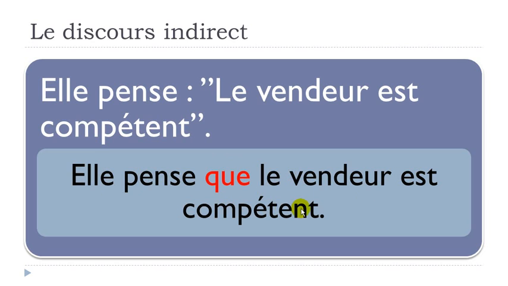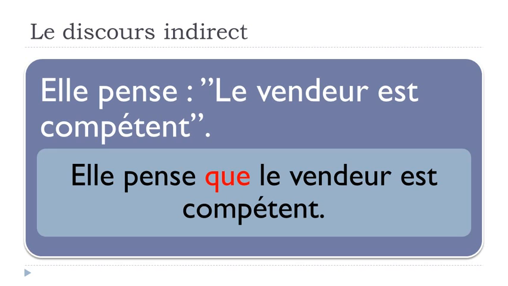Le vendeur est compétent. In that sentence it's quite simple because, if you have a look at the first structure we've got here, and then the second structure we've got here, it doesn't change that much. You only need to add this que, and then you will remove a few things, but no main changes in your second part of the sentence. But we'll see in this video, of course, that in some cases when you modify and make this discours indirect, you will have some quite important modifications in your sentence.